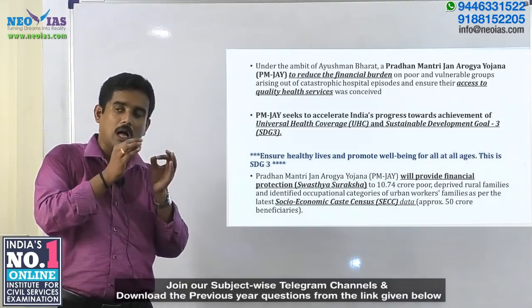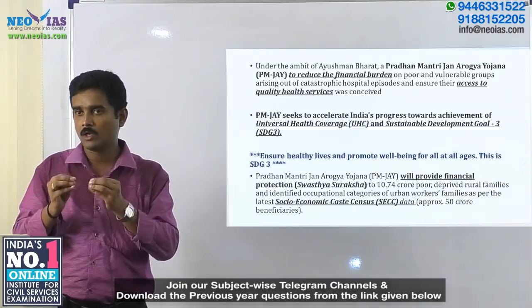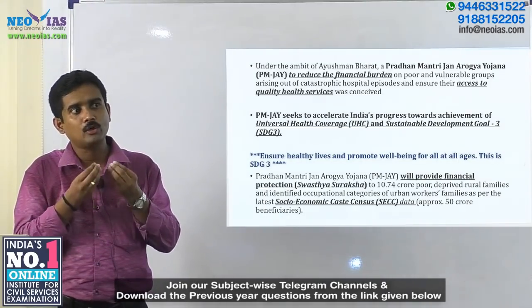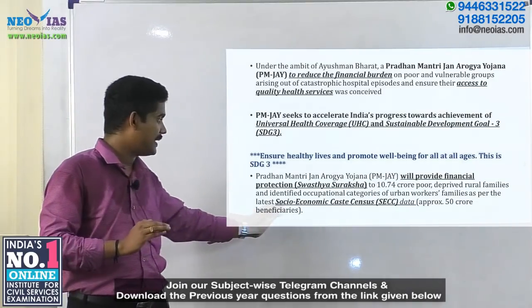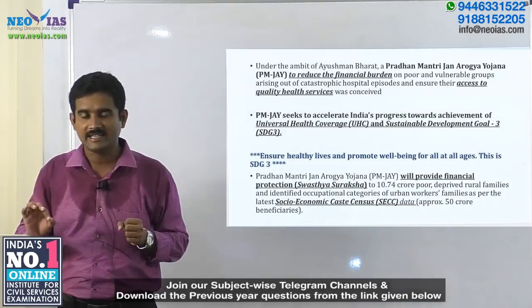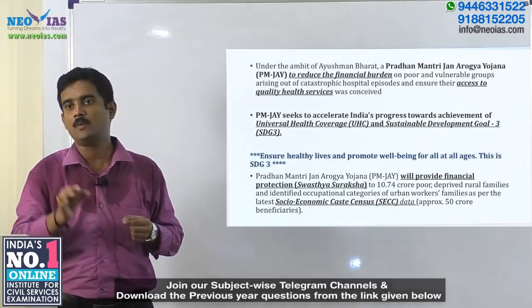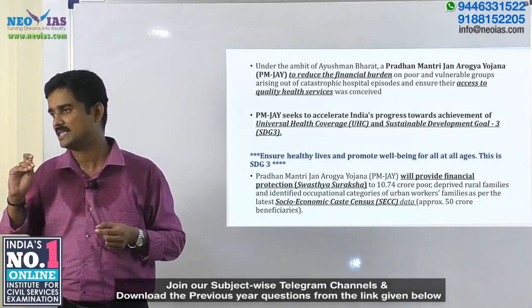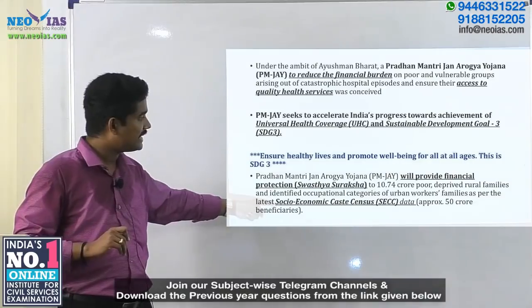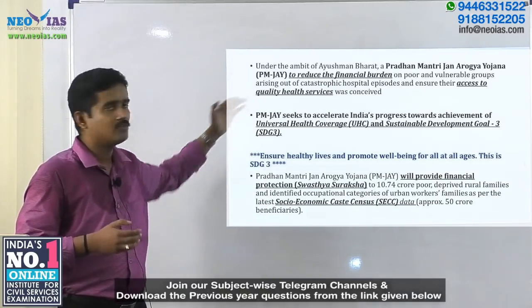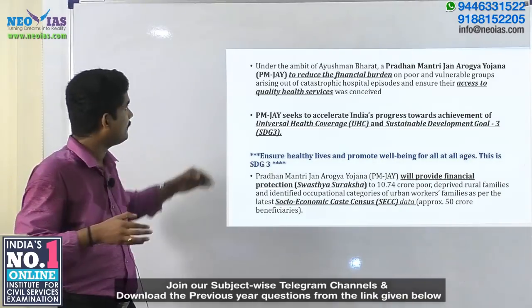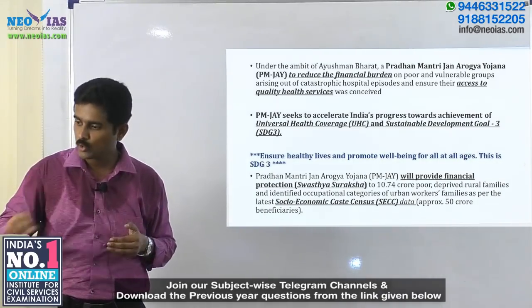And how are the beneficiaries, the people who are going to get the benefits under the scheme, identified? Beneficiaries are identified based on the SECC data, or the Socio-Economic Caste Census data of 2011. So SECC data is the input based on which the beneficiaries are identified for the Pradhan Mantri Jan Arogya Yojana.